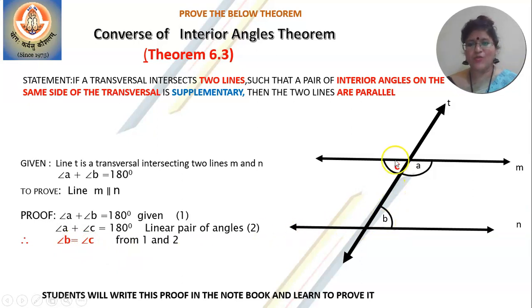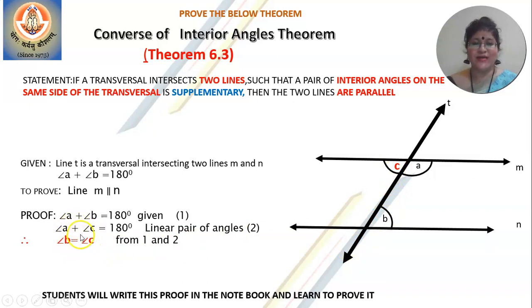Now look at B equal to C. These two angles are congruent. But when you look at the type of angles, are they not alternate angles because they are Z-shaped angles? So what have we proved here? We have proved alternate angles are congruent.